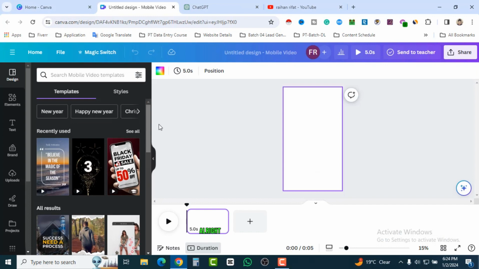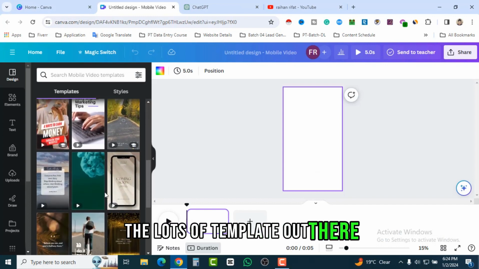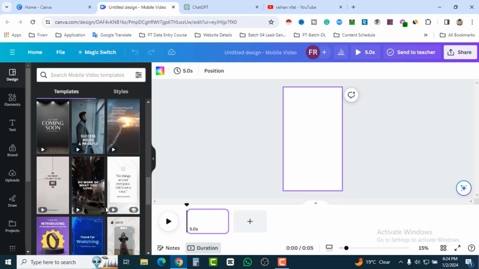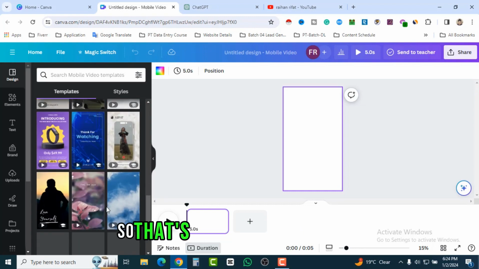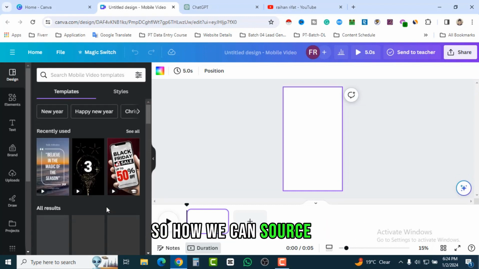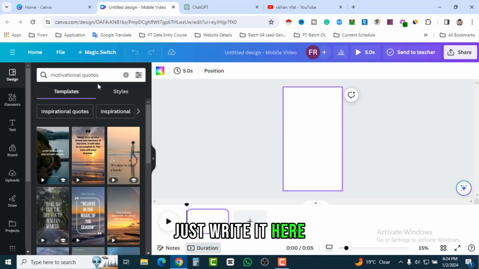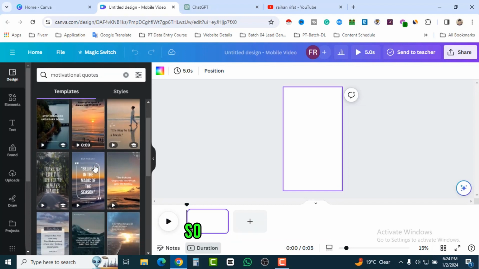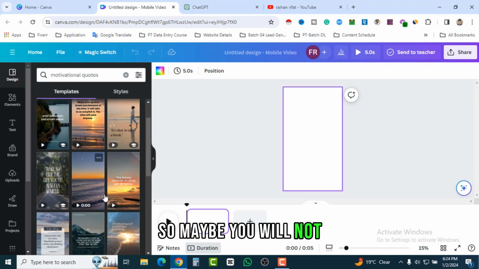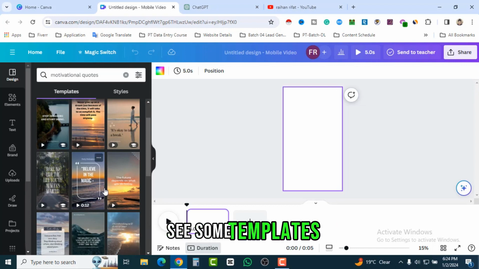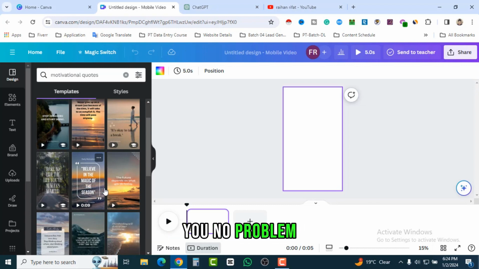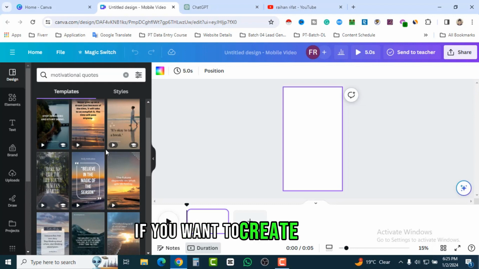Let's click on it. Here you can see lots of templates, but which template is perfect and will fit? That's why we have to search. How can we search it? We can select motivational quote, just write it here, and you will see lots of templates. As I mentioned, this is my Pro account. If you use free Canva, maybe you will not see this kind of template, but you will see some templates that will work for you, no problem. You can also make it yourself as it is. But if you want to create bulk content, that's what I am going to show you.